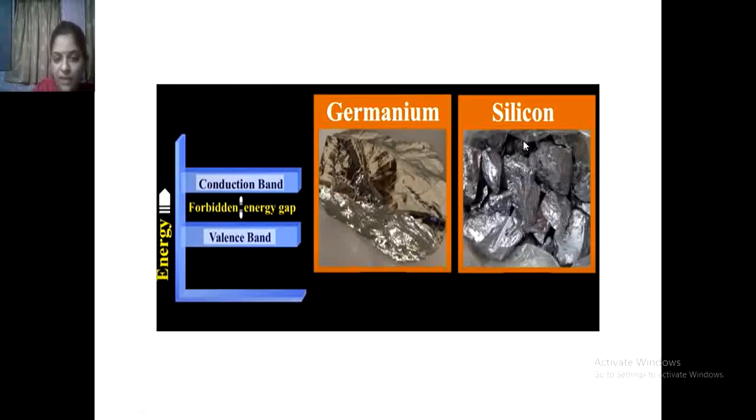So germanium and silicon, these are two very popular materials which are used in the electronics field. Germanium and silicon have a small forbidden energy gap between the valence band and the conduction band. So how much external voltage will be required to make these electrons jump into the conduction band?